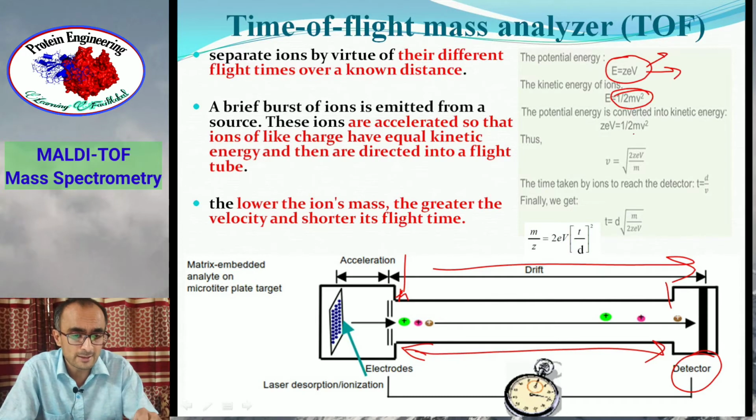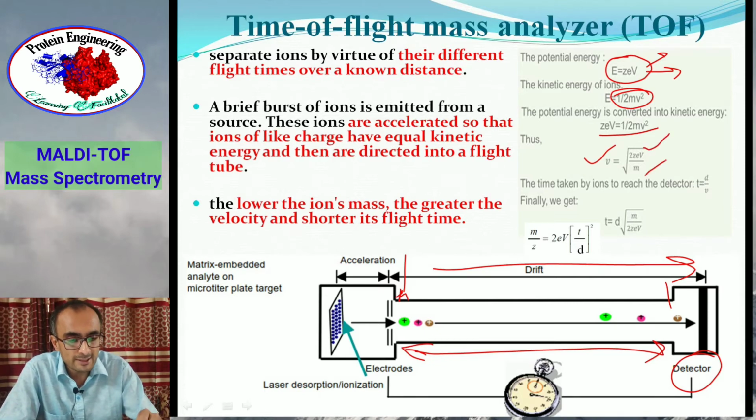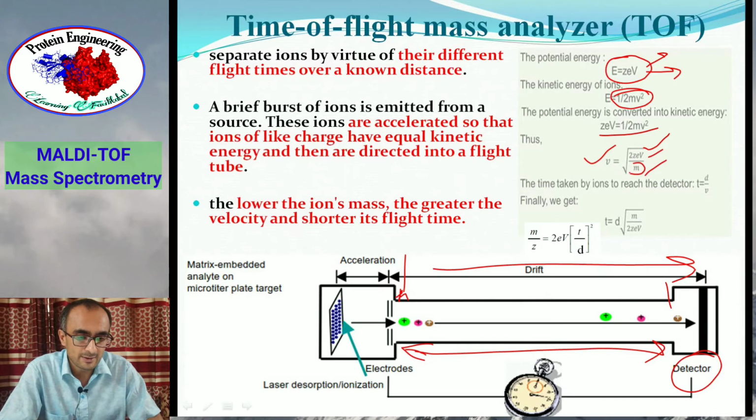So if you equate them, you can find the value of v. So velocity of the ion is equal to under root 2ZeV upon m, where we know that V is the voltage and m is the mass of that ion. But here we are calculating time of flight.